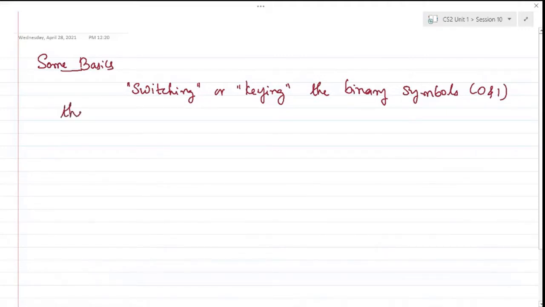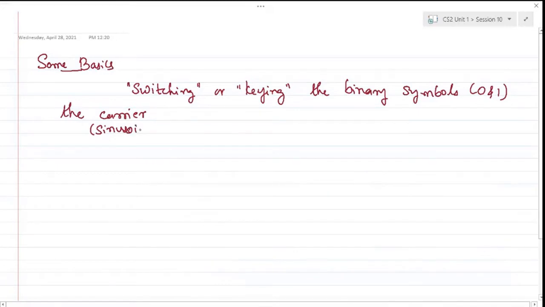We need to switch the carrier. In fact, it's a sinusoidal carrier, because this is a high frequency band pass signal. As I told, the choice will be made by us. The choice for our mathematical analysis would be a sinusoidal carrier.